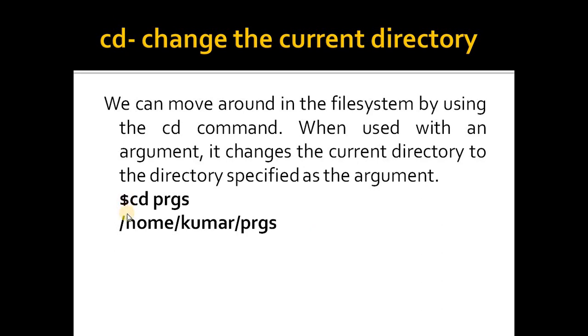At the bash prompt, you type cd and the directory you want to change to. Then you will be able to see that your path has been set to the home directory, your session directory, and the program directory which you have created previously. One more example, if you give at the bash prompt cd /bin, you will go to the root directory and then the bin directory in the root.